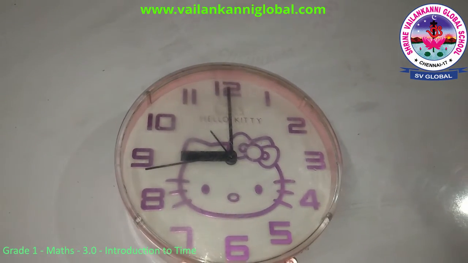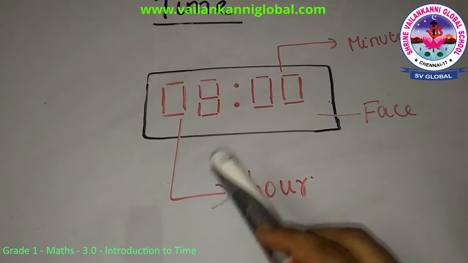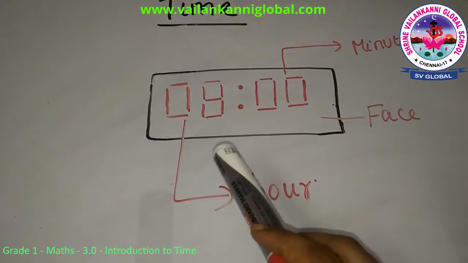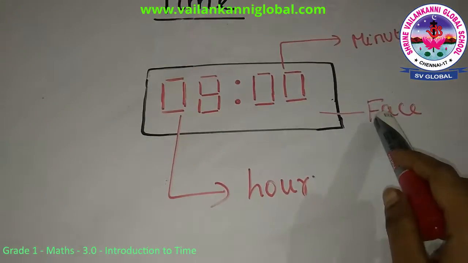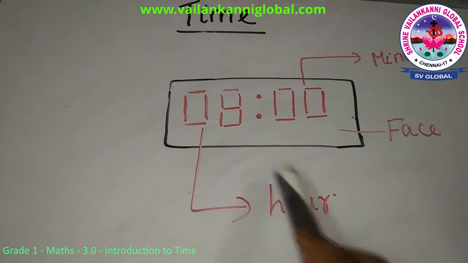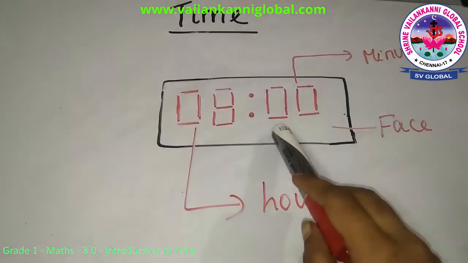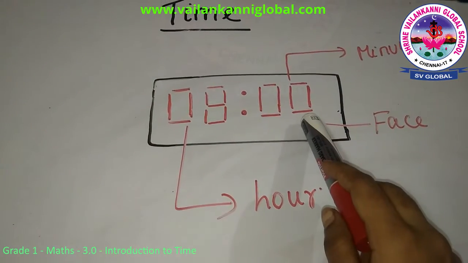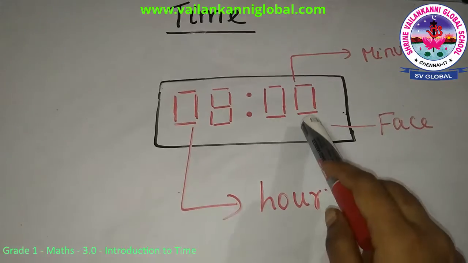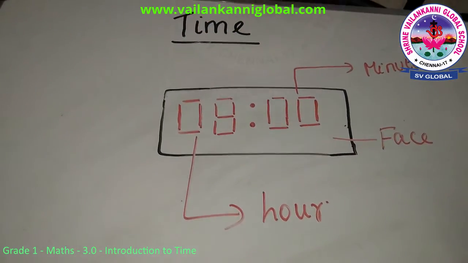So this is how your digital clock looks like. Similar to an analog clock, it also has a face, and it tells us the hour. The first one tells us the hour, which is 8. So it is 8 o'clock. It tells us the hour, and the next two digits represent the minutes. So 00 minutes, so it's 8 o'clock. If it is 30, it is 8:30.